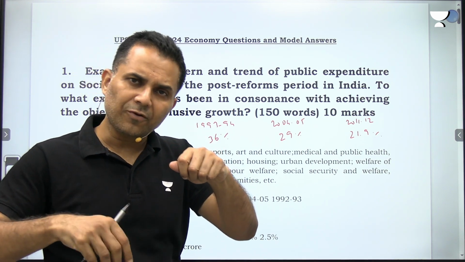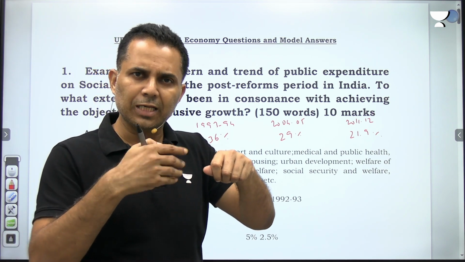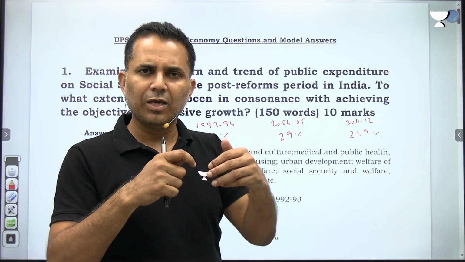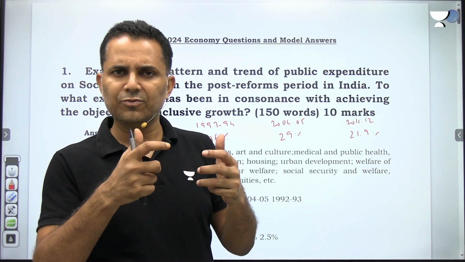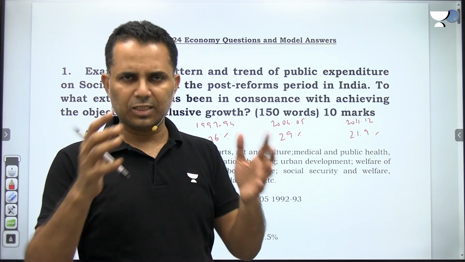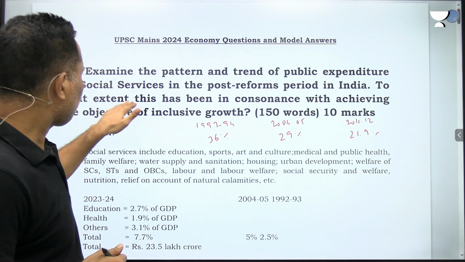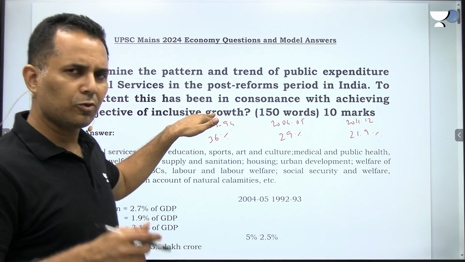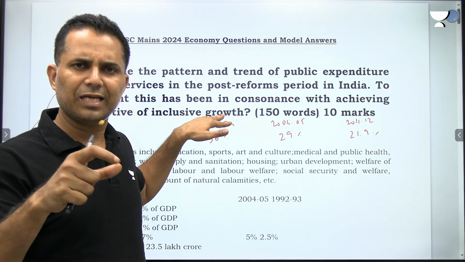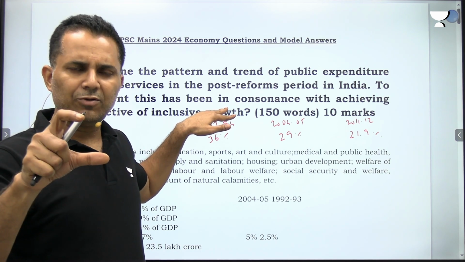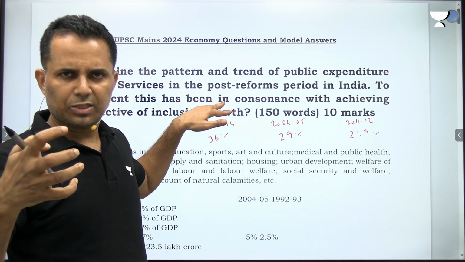We have not been able to create a lot of jobs because we did not spend in the last 30 years on infrastructure. But with the expenditure on health and education and other welfare schemes, we have been able to push inclusive growth to a certain extent. But the real benefit of inclusive growth we have not achieved because of the lacking job scenario, which has now started. So when this question is asked, to what extent this has been in consonance with achieving the objective of inclusive growth, you'll have to write that inclusive growth requires expenditure not only on social services, but also an aggressive expenditure on infrastructure. Post 1991, we started increasing the expenditure on social services, but infrastructure was lacking.